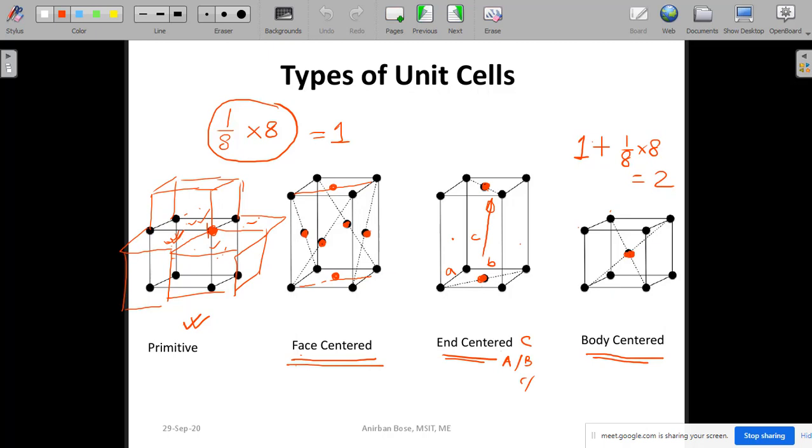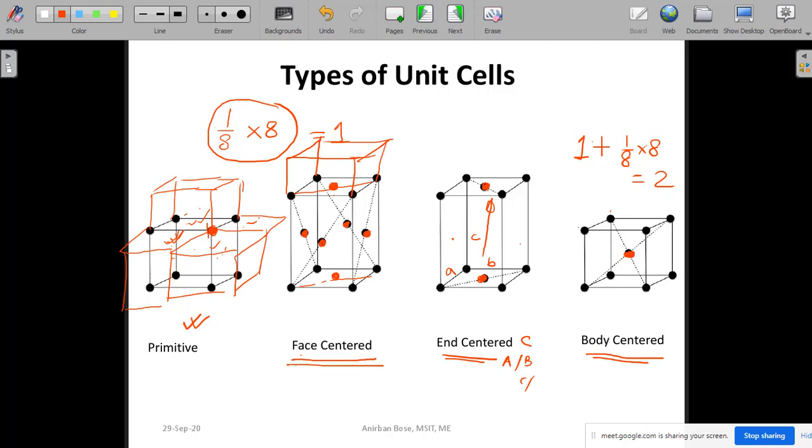First of all, let us consider this particular face center, which is at the top face, and how many cells are actually sharing this point. You can think of another cell exactly on top of it, and once this cell is exactly on top of it, no other cell will get access to this point.